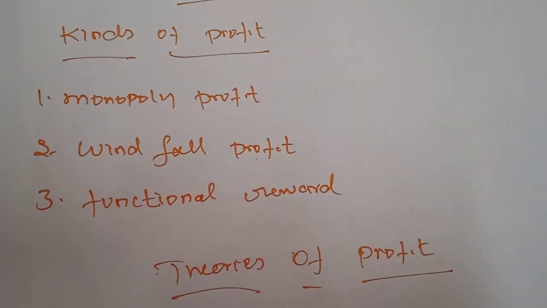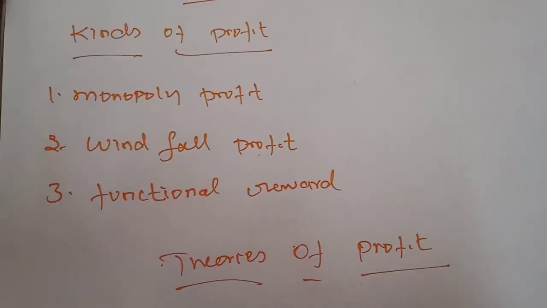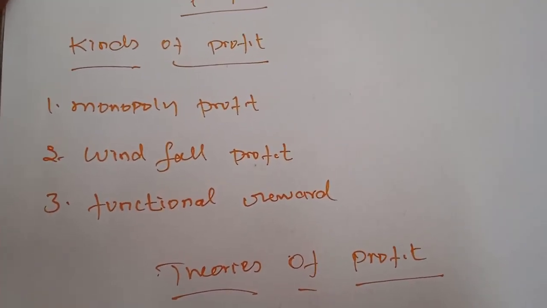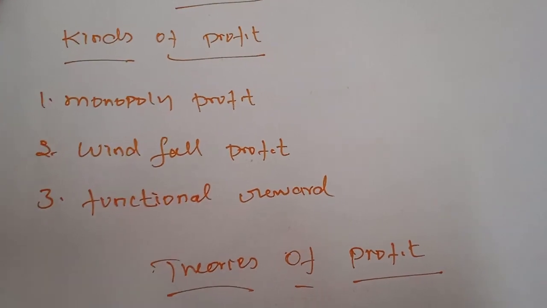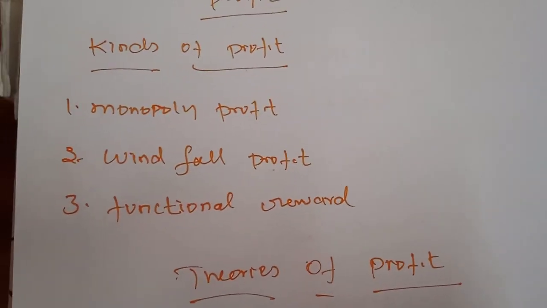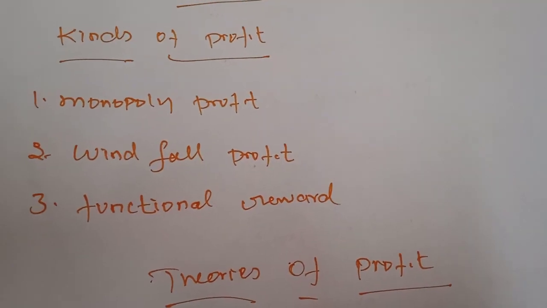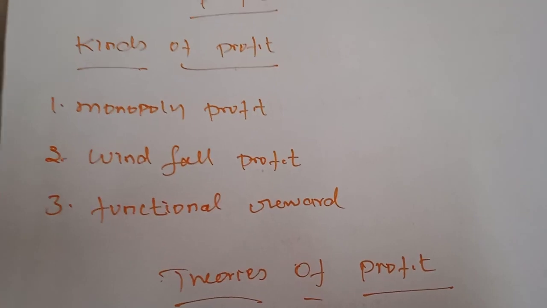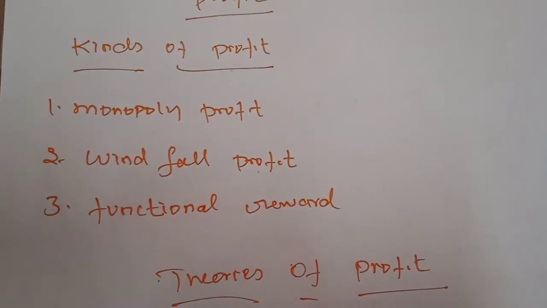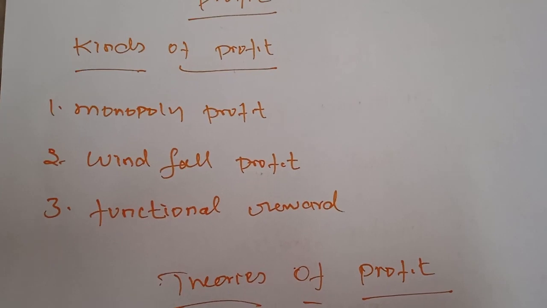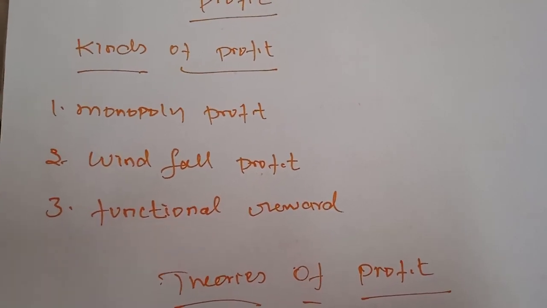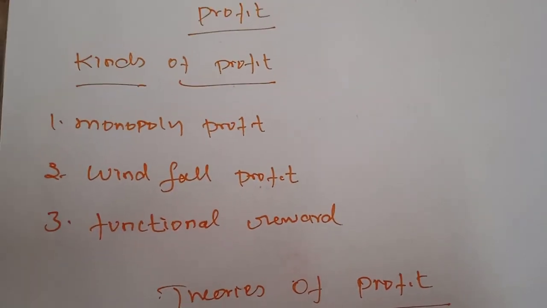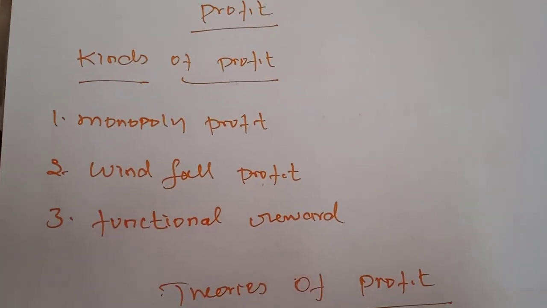The three kinds of profits available in business organizations are, first, monopoly profit. Monopoly profit is the profit earned by the firm because of its monopoly control. We have already studied the monopolist. Monopoly means there is only one seller, who has the power to fix the price of the commodities. So the monopolist will definitely get as much profit as they earn from the commodities.